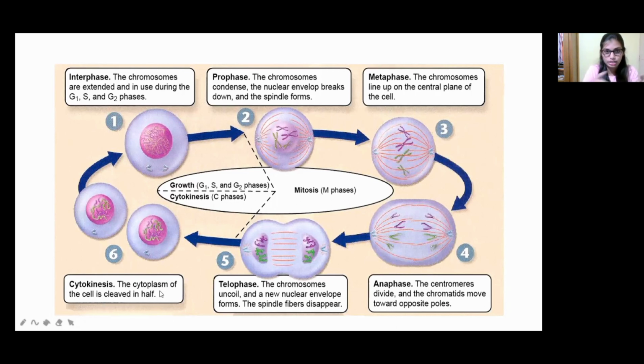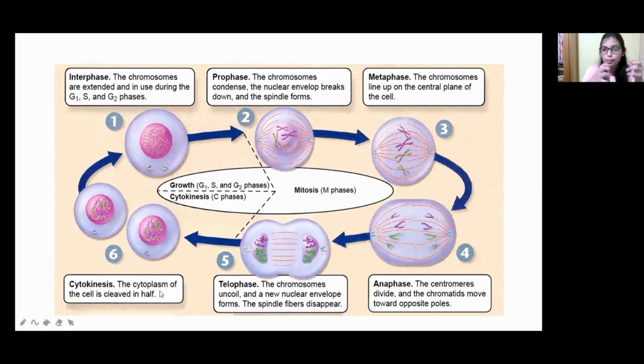Okay, so here in the prophase, what happened? The chromosomes will form spindle fibers to condense the chromosomes. So in the metaphase, what happened? The chromosomes will come to the middle plate. Okay, in the middle plane. And in the anaphase, what happened? The chromosomes will get separated into opposite poles.